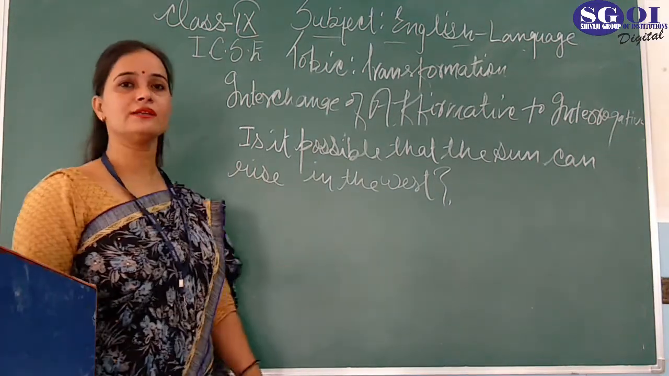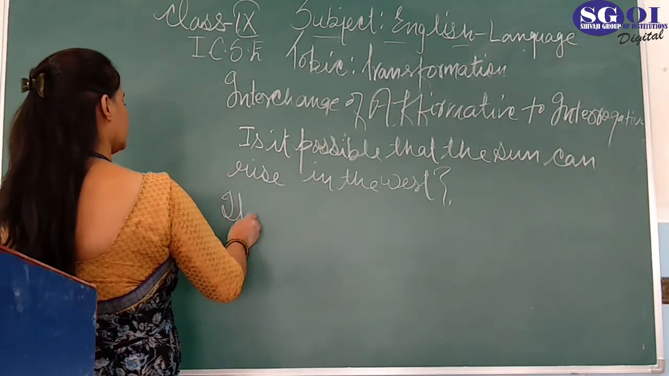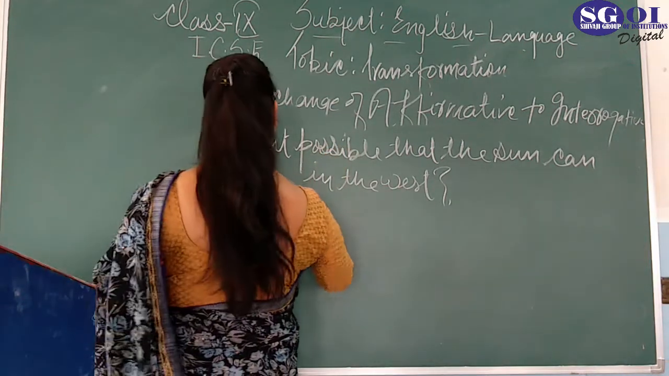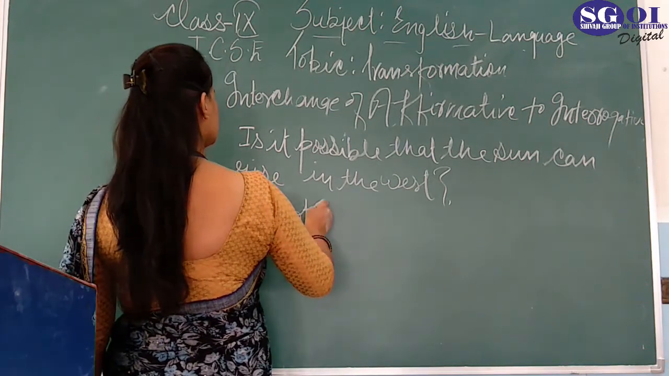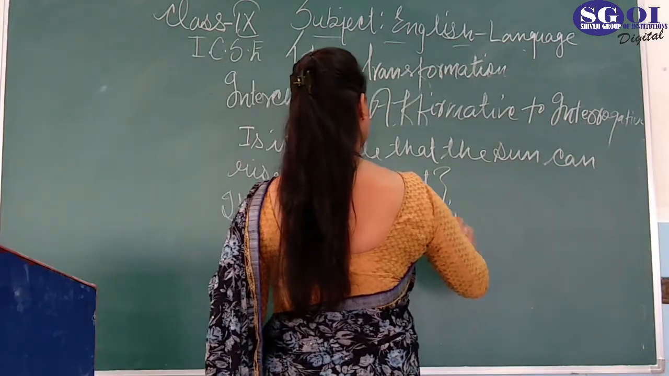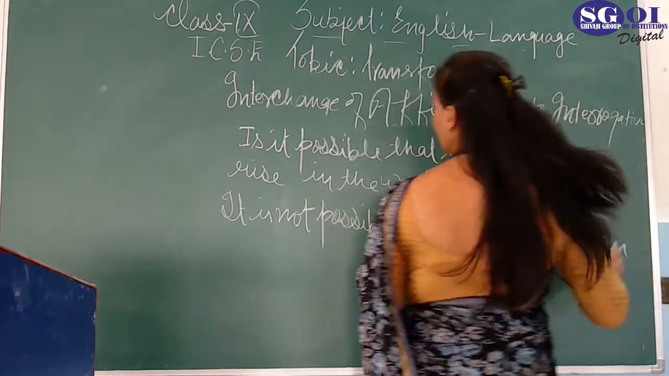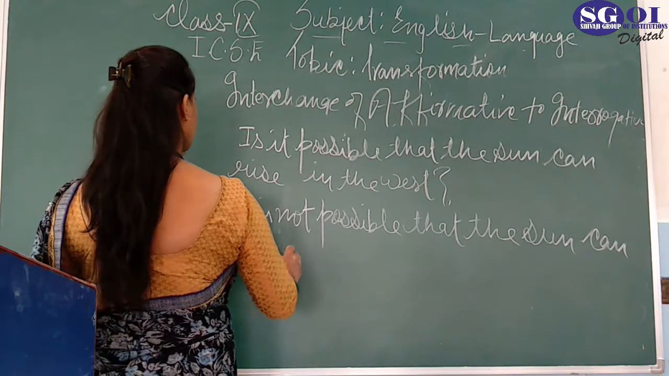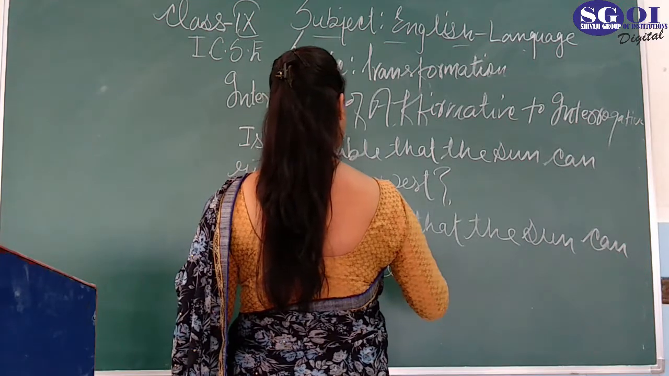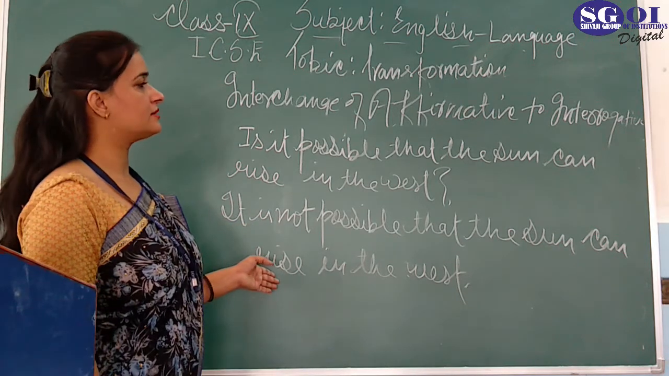This is the interrogative sentence, and you have to change it into a statement. So you have to start with it is, and add not here. It is not possible that the sun can rise in the west. It's not possible that the sun can rise in the west.